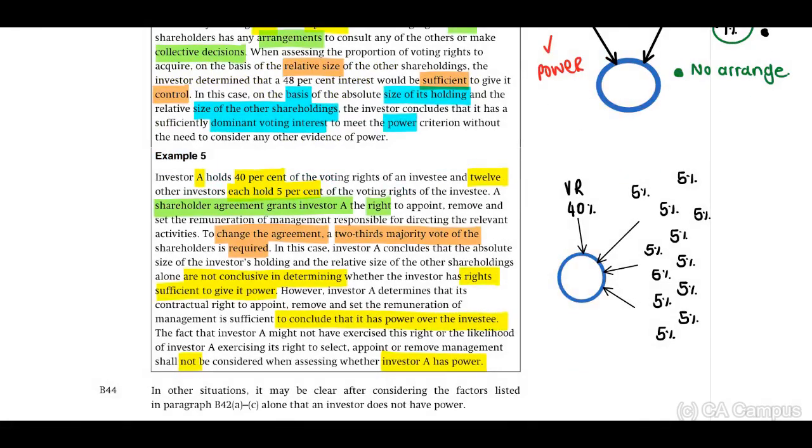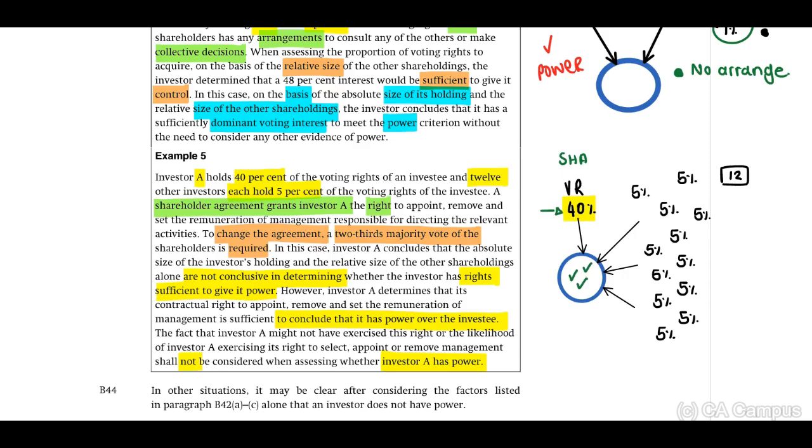Example 5. When you look at the right side, we have investor A, which holds 40% in the investee, and then there are 12 other investors which each own 5% in the investee. But there is a shareholders agreement which provides investor A with a right to appoint and remove key management personnel.